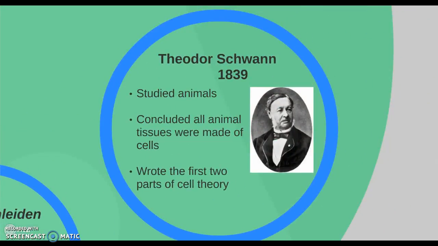Our second scientist, Theodor Schwann, was a zoologist, and in 1839, he was studying some animals and developed what would go on to become our second part of cell theory: that all animal tissues were made up of cells that split and divide to create new cells.